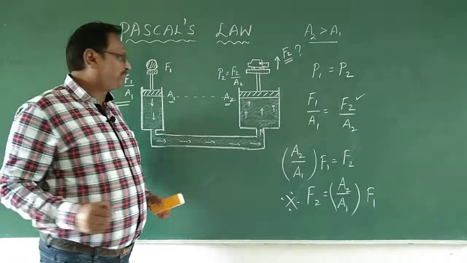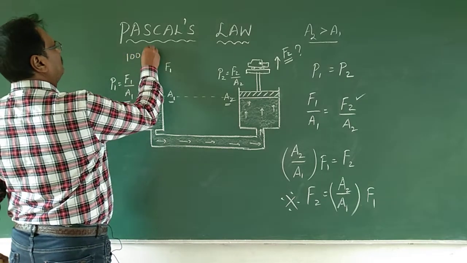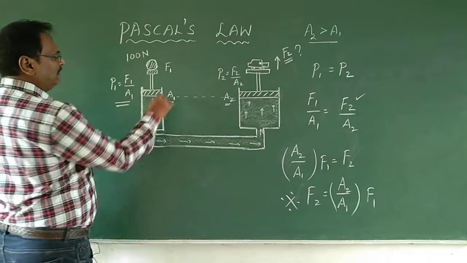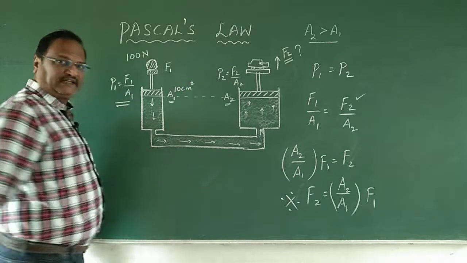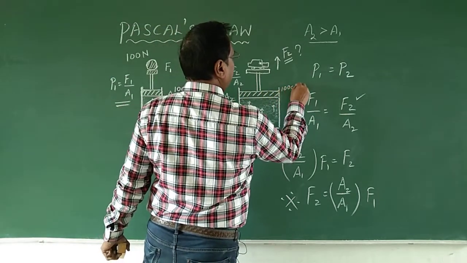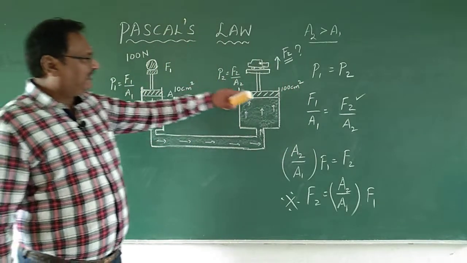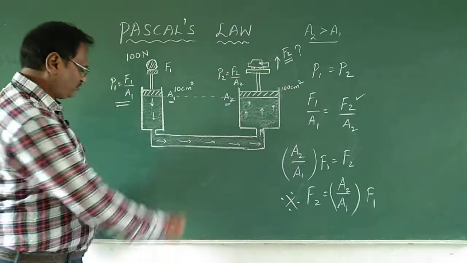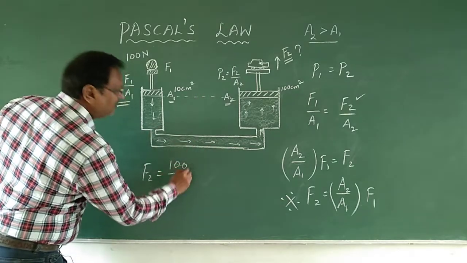I can give you a simple example. For example, I apply a force of, let us say, 100 Newton. The area 1 is equal to, let us say, 10 centimeter square. Okay? And now let us say this is 100 centimeter square. Just like that, I am giving an example, right? Area 10 centimeter square, A2 is larger, so 100 centimeter square. Right, now F2 should be how much? You find that F2 is equal to 100 upon 10.